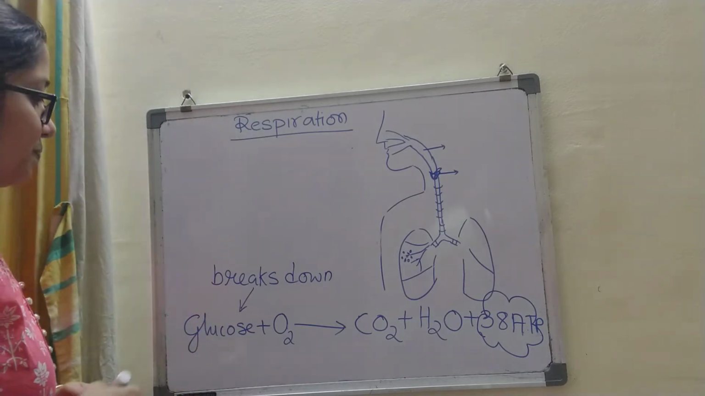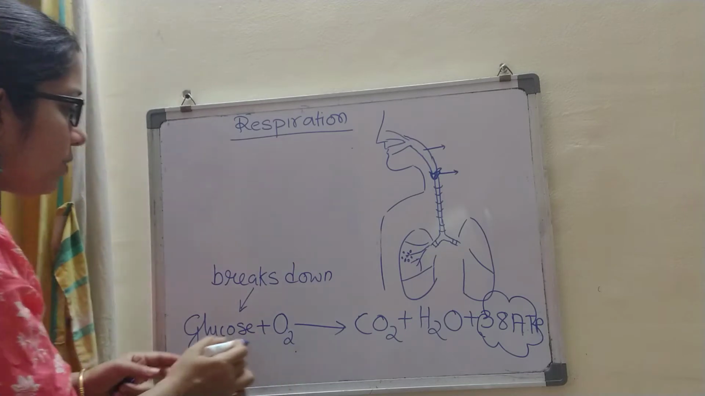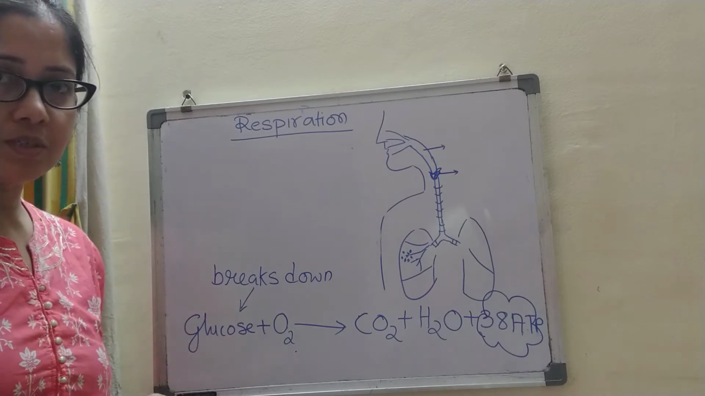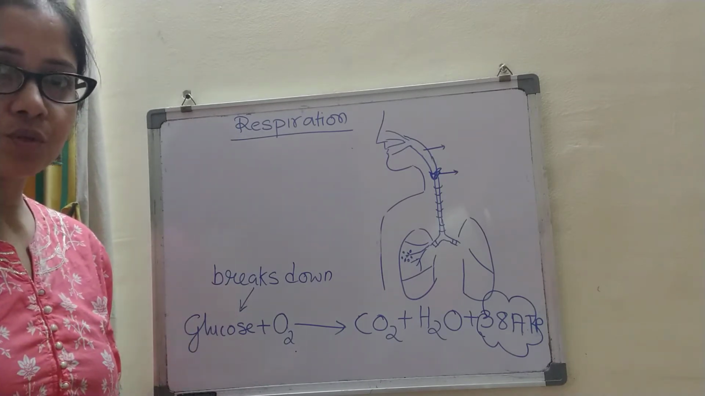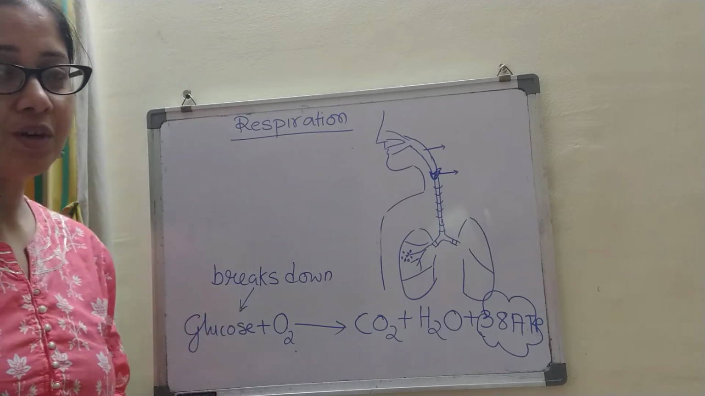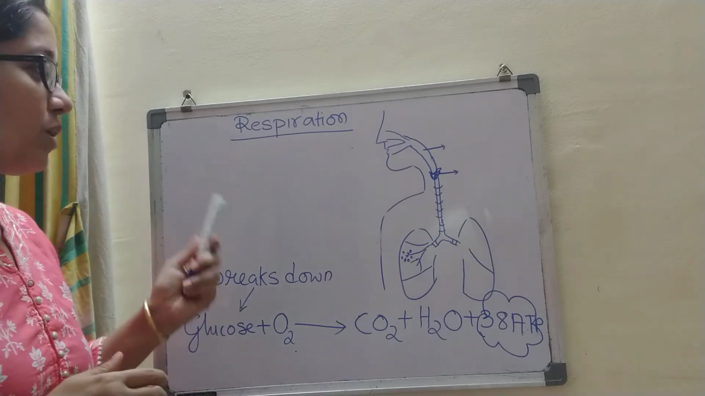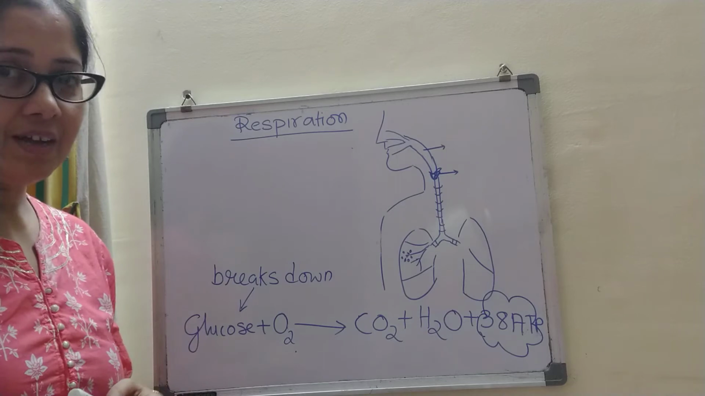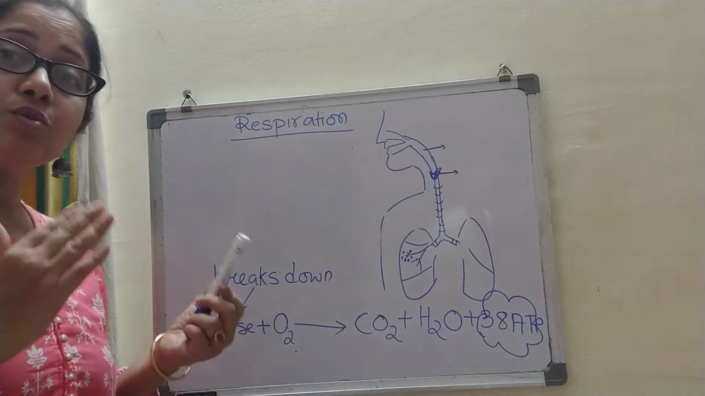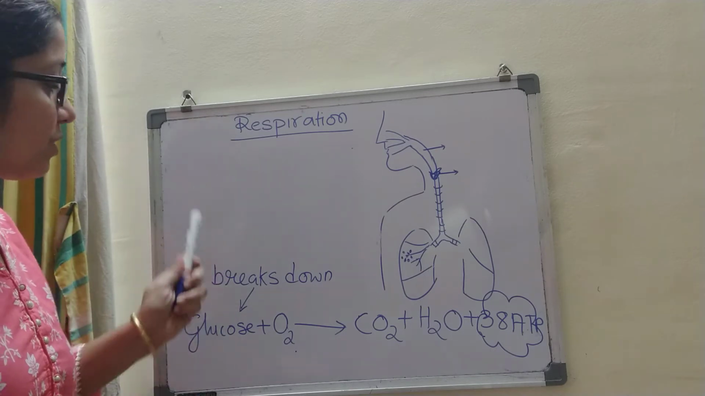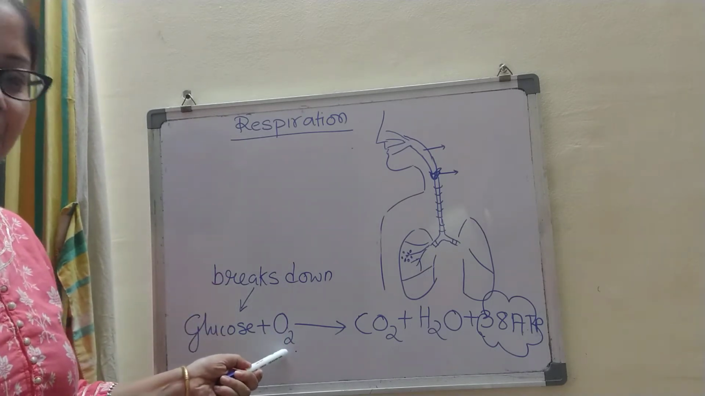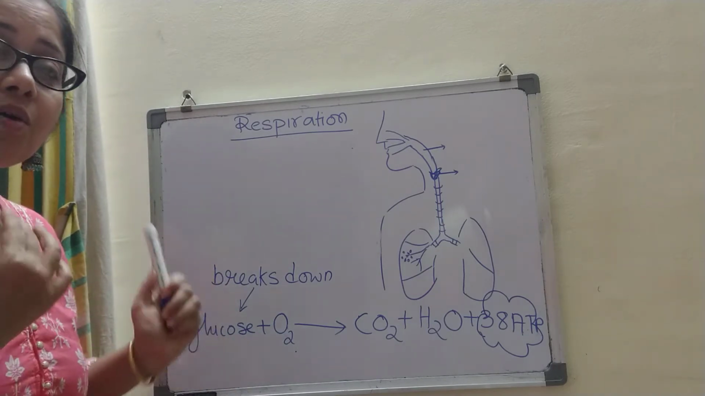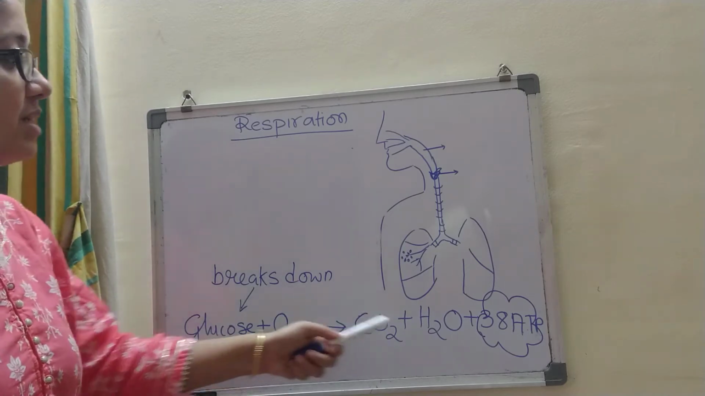Now suppose my body is very low in glucose, or I am eating a very protein rich food. Then what will happen? Will oxygen work on protein? Yes, it will. The protein will first break down. It will go to the liver. In the liver, it will break down into glucose and amino acids. And on that glucose, oxygen will work.